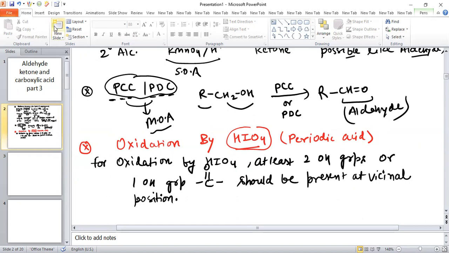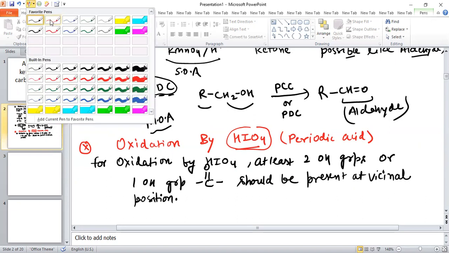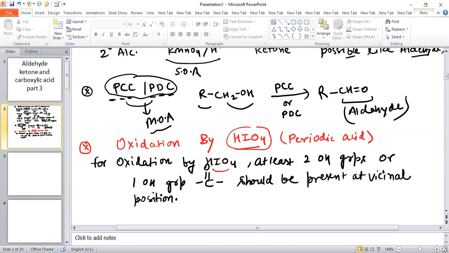So basically, for oxidation by HIO4, at least two OH groups or one OH and C double bond O group should be present at vicinal position.